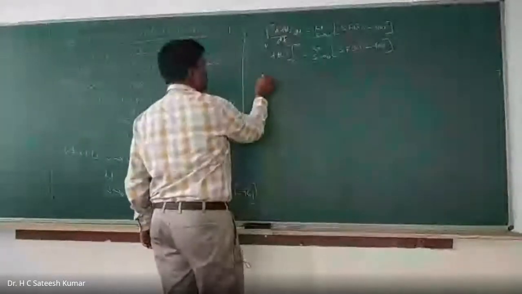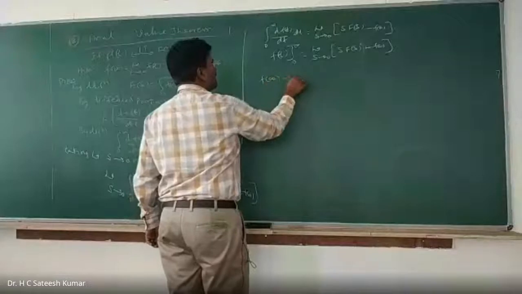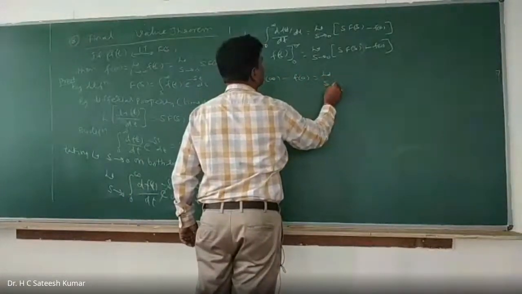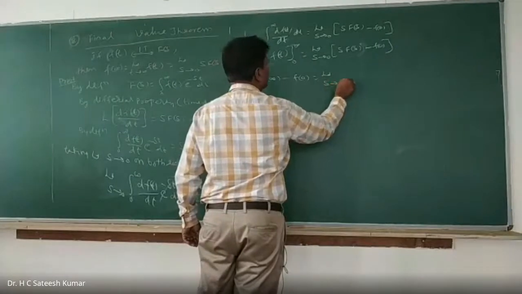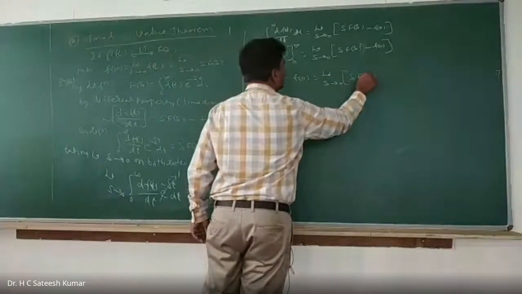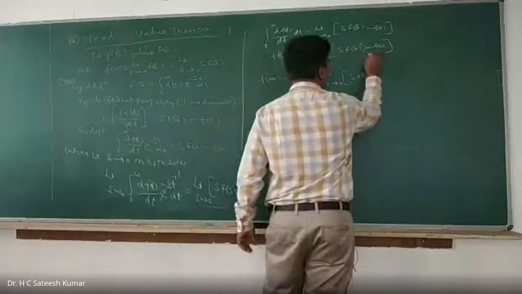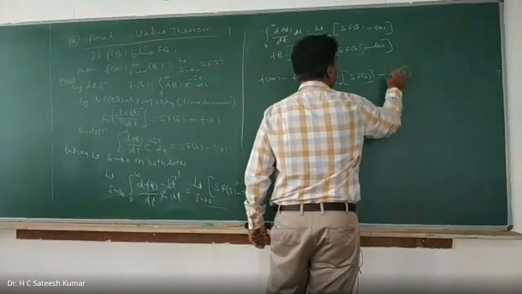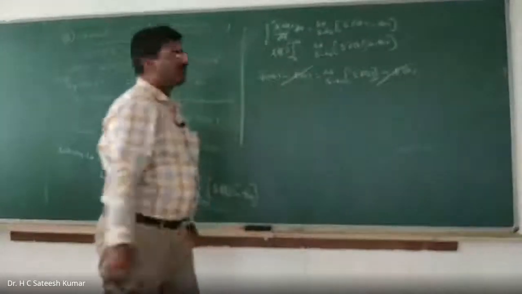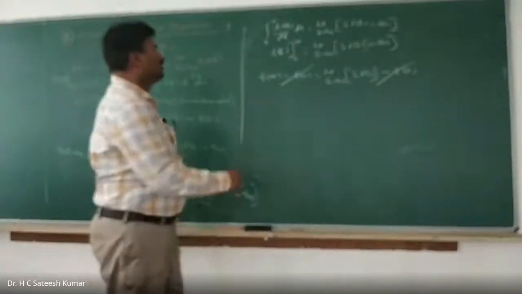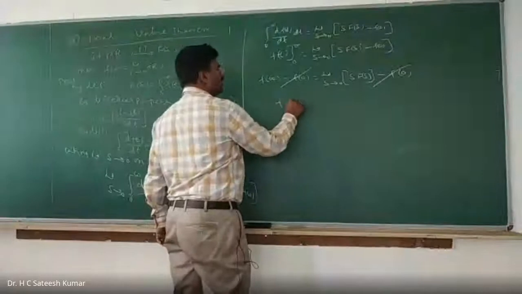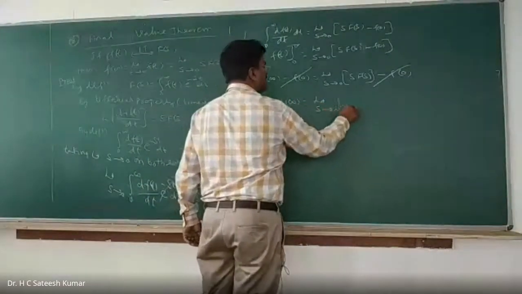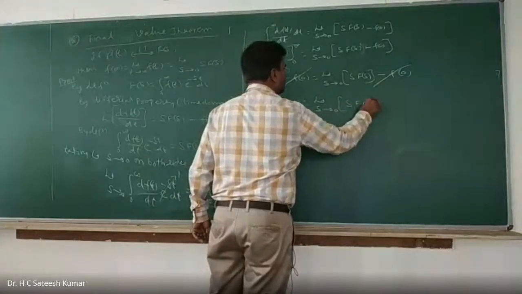Now, substituting the limits, f of infinity minus f of 0 is equal to the limit as s tends to 0 of s into F of s minus f of 0. The minus f of 0 on both sides gets cancelled. Therefore, f of infinity is equal to the limit as s tends to 0 of s into F of s. That is the required answer.